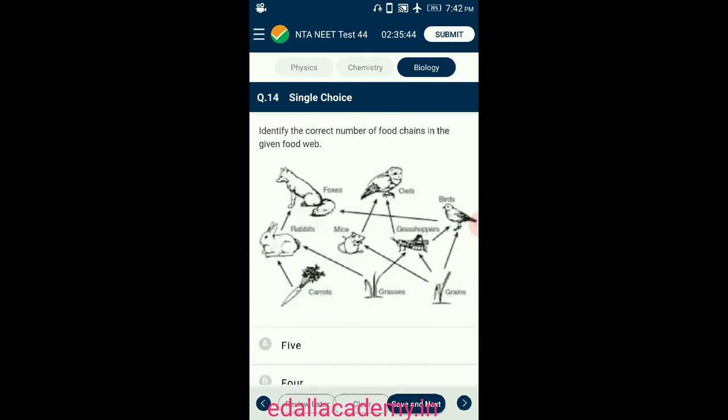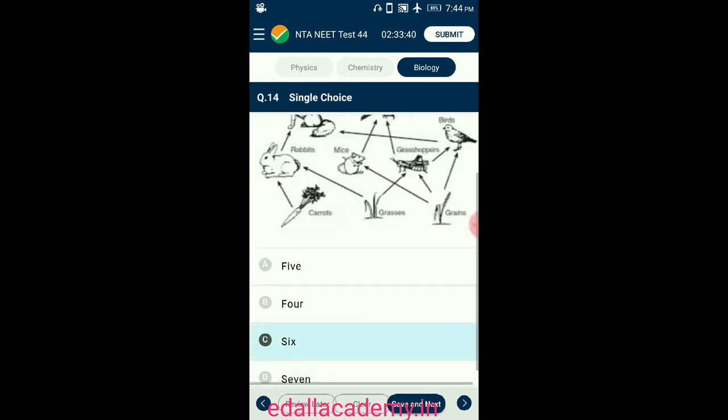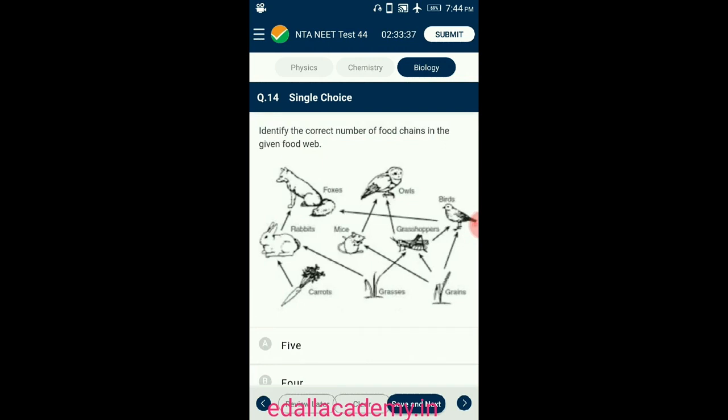Number 14. Identify the correct number of food chains in the given food web. In an ecosystem, the various food chains are interconnected with each other to form a network called food web. The interlocking of many food chains is called food web. Simple food chains are very rare in nature. This is because each organism may obtain food from more than one trophic level. In other words, one organism forms food for more than one organism on the higher trophic level. So the answer for this question is option C. From the given diagrammatic representation, there are 6 food chains.